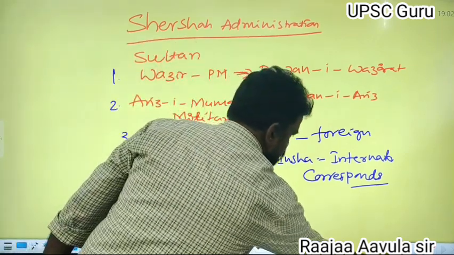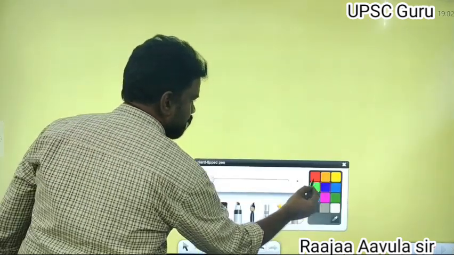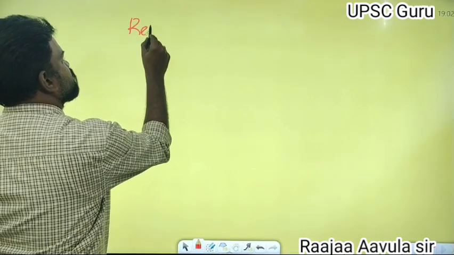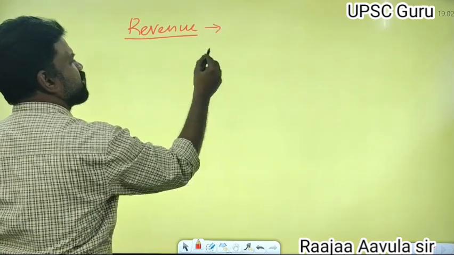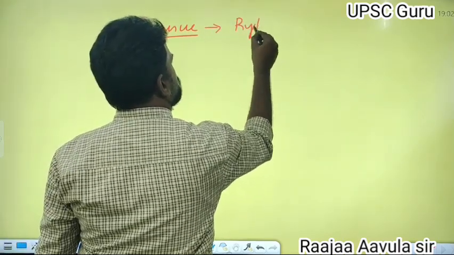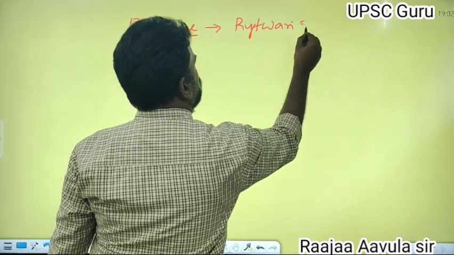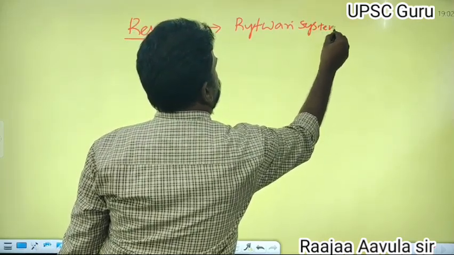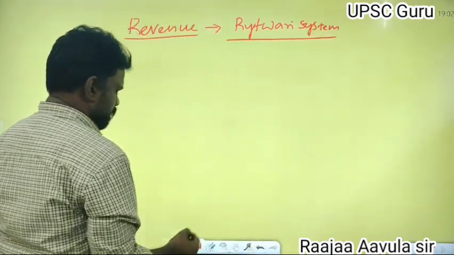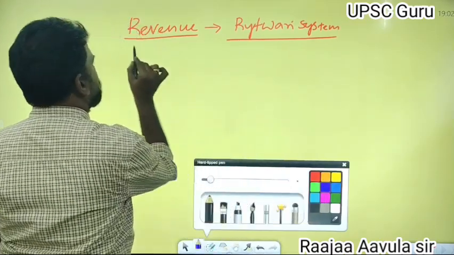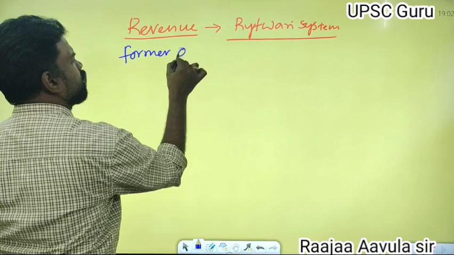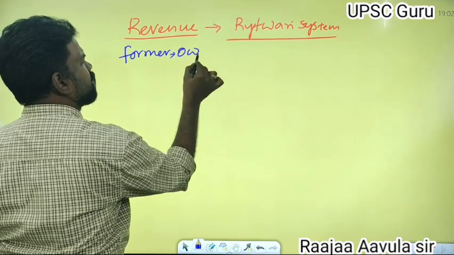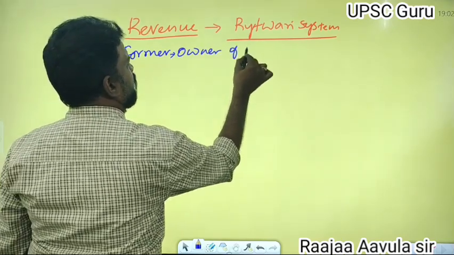Now, Sher Shah's revenue administration. In the revenue administration, Sher Shah introduced the Raitwari system. In the Raitwari system, the farmer was the owner of the land.